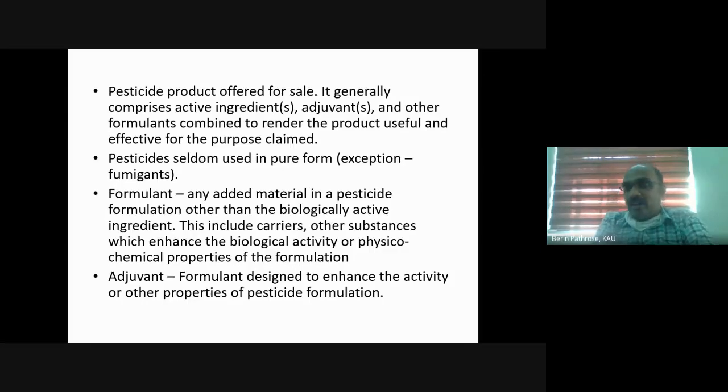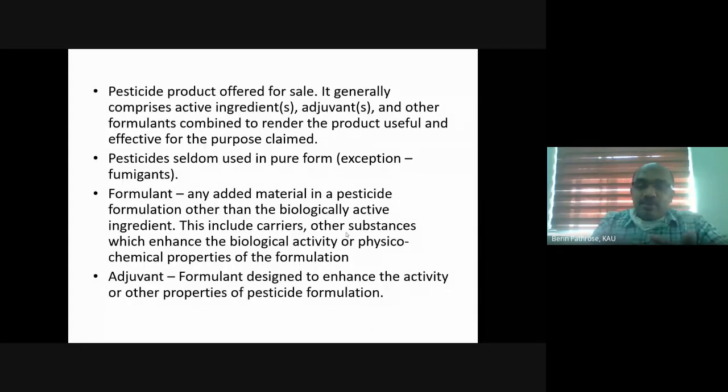In the same way, pesticide is also not used in pure form. It is usually mixed with other formulants and marketed. Only a few things are exceptions, certain fumigants, certain gases and all. Otherwise, none of them are used in pure form. In the pesticide formulation definition, we have come across two new terms, formulants and adjuvants. We will see what a formulant is and what an adjuvant is.